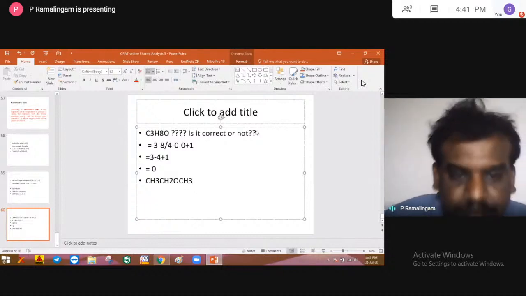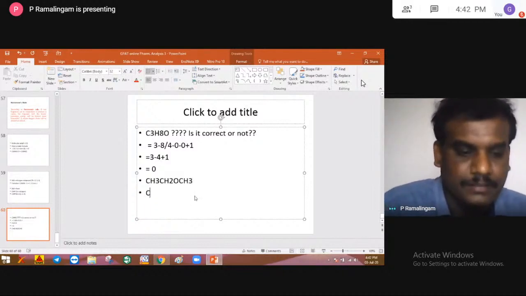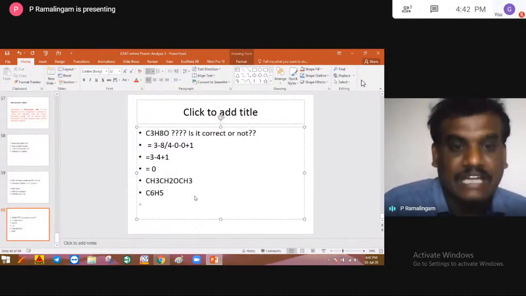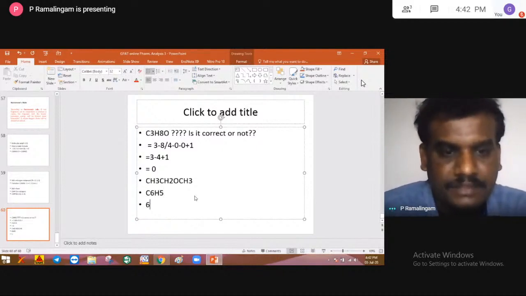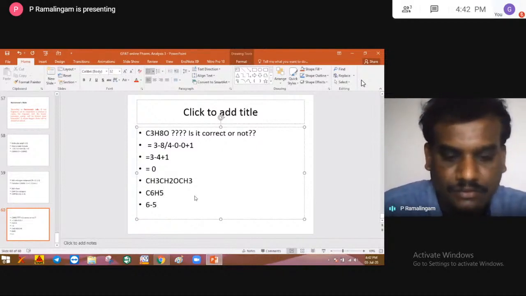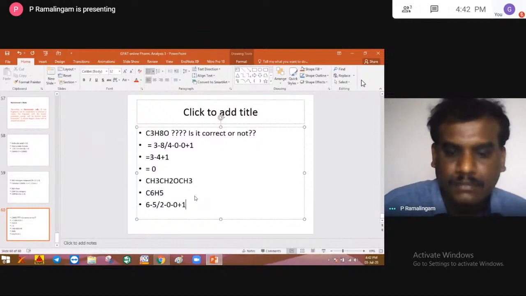Okay, so now I'll go for another formula, for example C6H5. Definitely you'll get a decimal if you apply this: 6 minus 5 by 2, minus 0, plus 1.